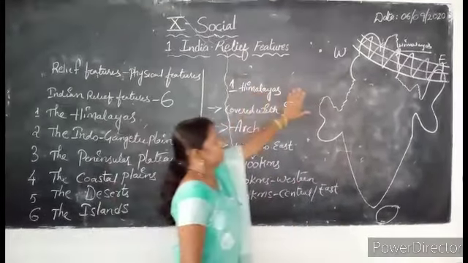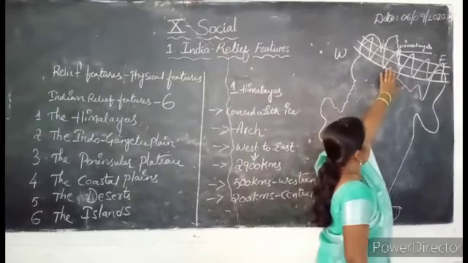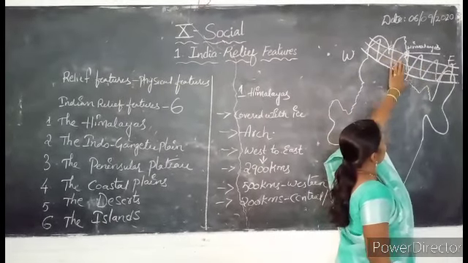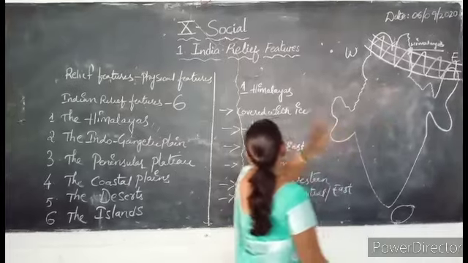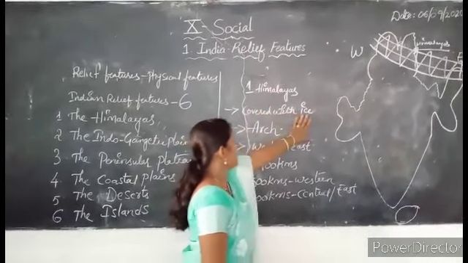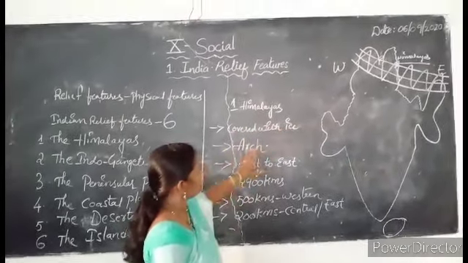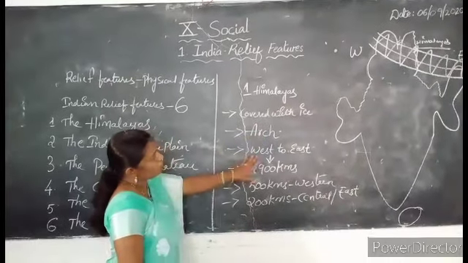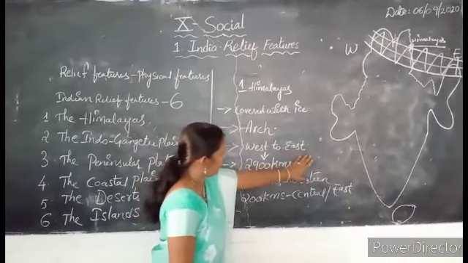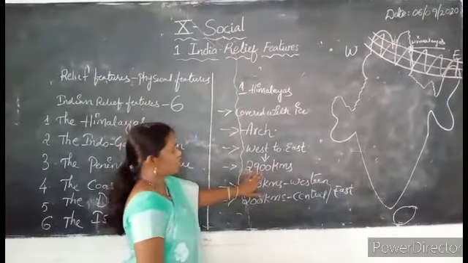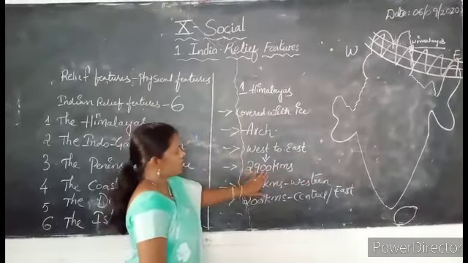So in simple terms, we have to explain: the Himalayas are located in the north part of our India. Most of the Himalayas are covered with ice, and they are formed in the shape of an arc. They move from west to east direction nearly 2,900 kilometers.